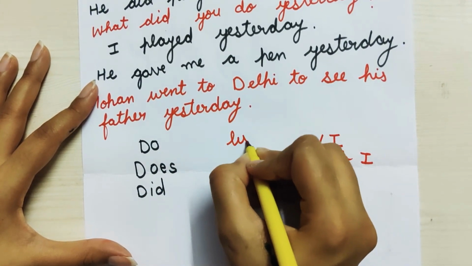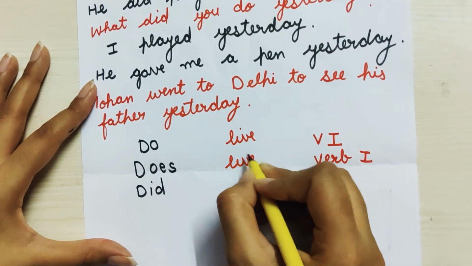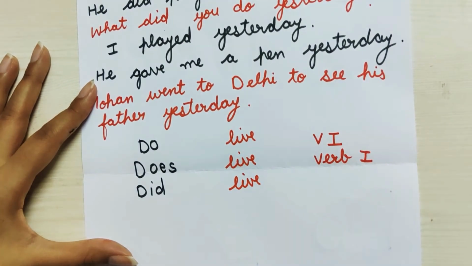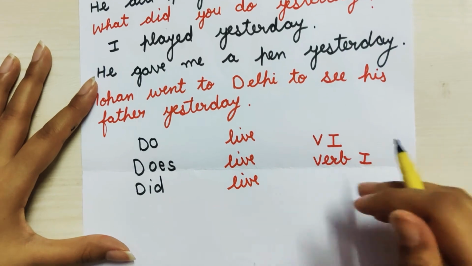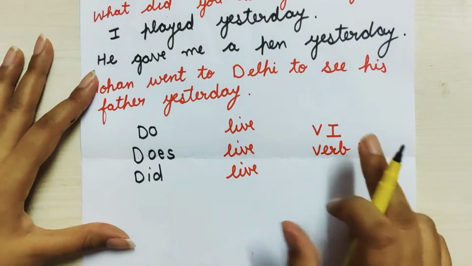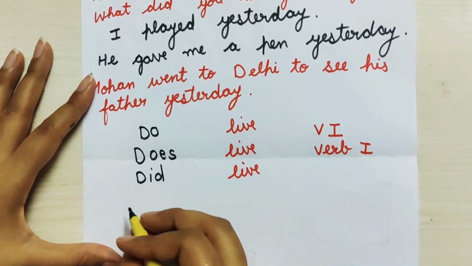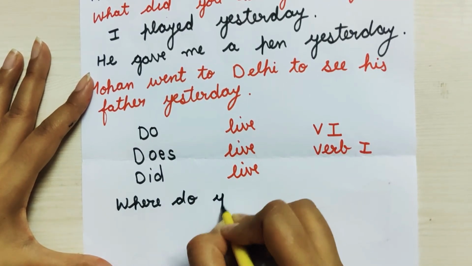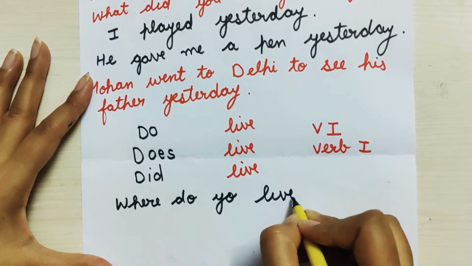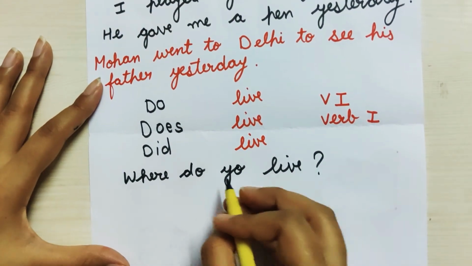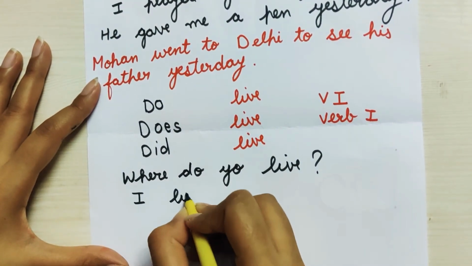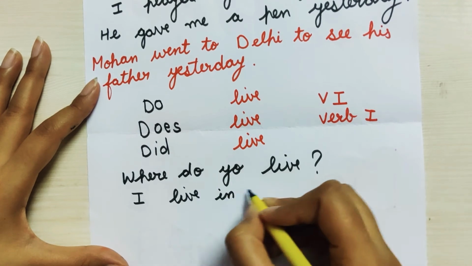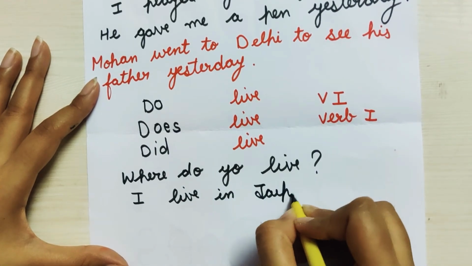Like live, live, live. This is the similarity, that we will use verb first. For example, where do you live? So I will write, I live in Jaipur.